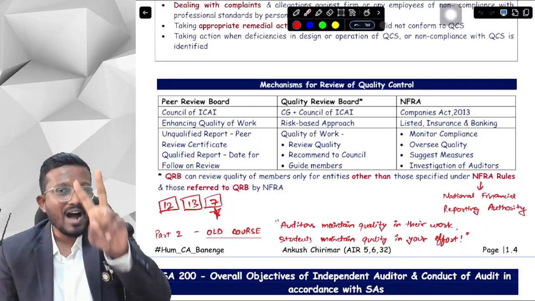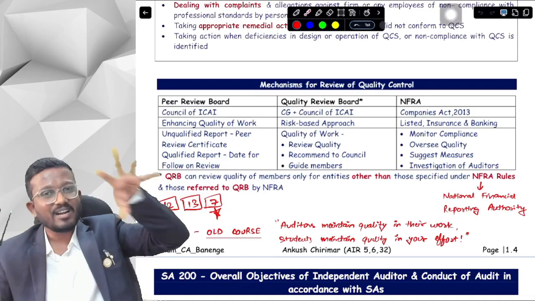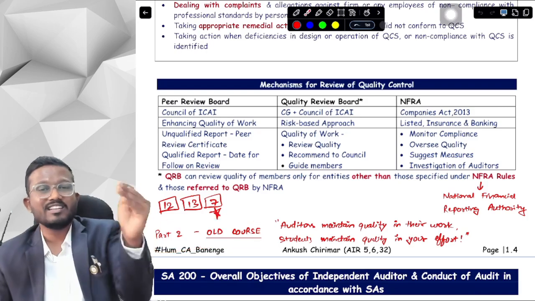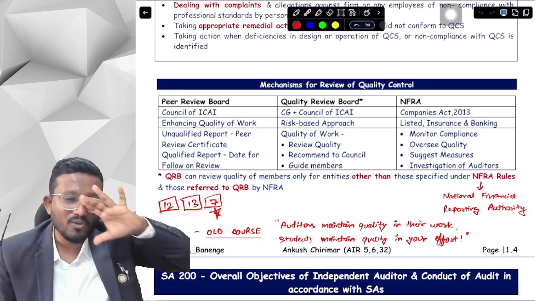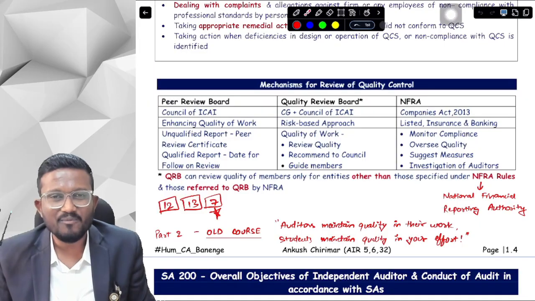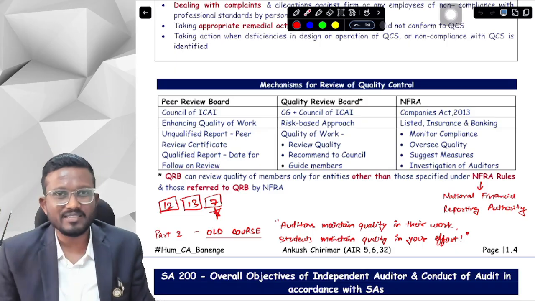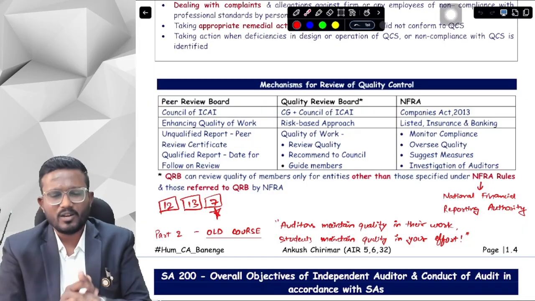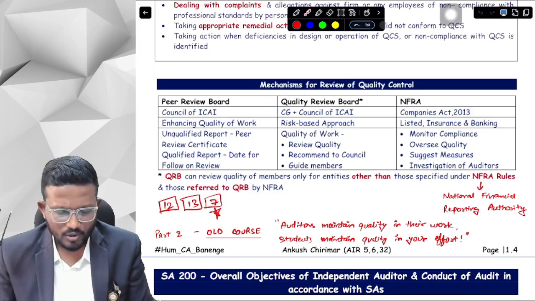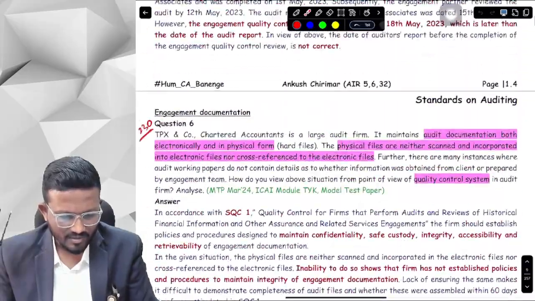And secondly, there is part 2 of the question bank as well, and there are SQC1 and SA 220 questions in part 2 as well, and those questions are direct questions. You can directly identify the answer from the last line of the question. So part 2 will be your homework for all the chapters. When you get time, you can just see the questions and the answers, and if you don't understand anything, then you have my WhatsApp number from the intro video, and you can directly message me on WhatsApp, and then I will reply to you in case of any queries. Because in part 2 you won't have any queries, in part 1 you will have queries, and we have discussed all the questions from part 1. Now one question is remaining, that is question number 8 I guess, and that will be covered in your essay question number 6, together with your SA 230.